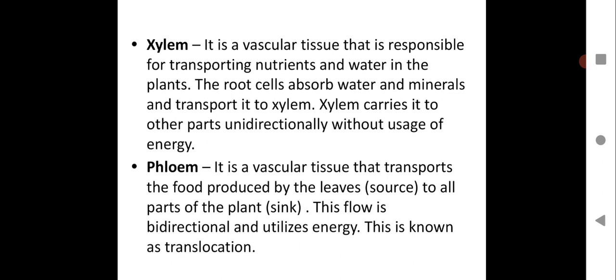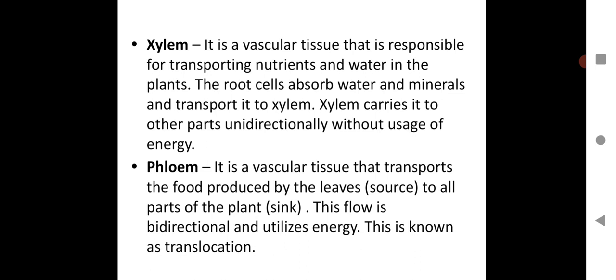It is a vascular tissue. The xylem is a vascular tissue that is responsible for transporting nutrients and water in the plant. So this is the tissue which is only responsible for nutrients and water. The root cells absorb water and minerals and transport them to the xylem. Xylem carries them to the other parts unidirectionally without usage of energy. So without any use of energy, it gets transported, and it is unidirectional. That means it is one way.